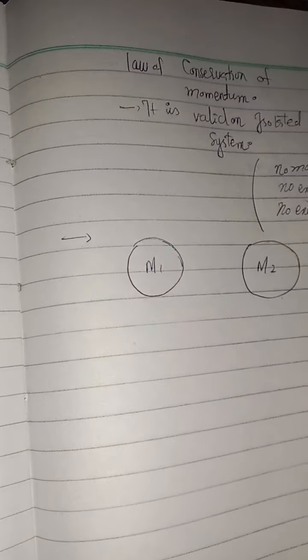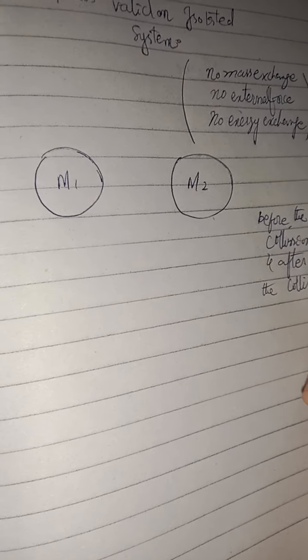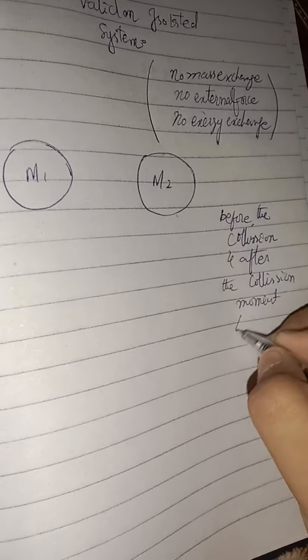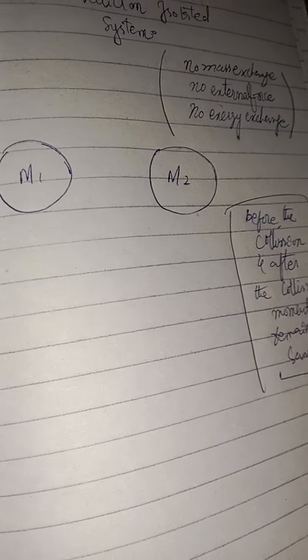Before the collision and after the collision, the momentum remains the same. Okay, it's a statement that before the collision and after the collision momentum remains the same.